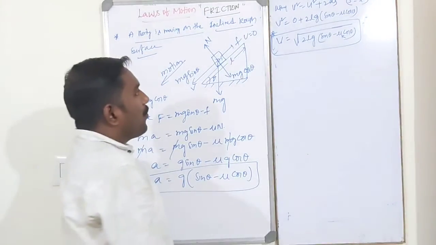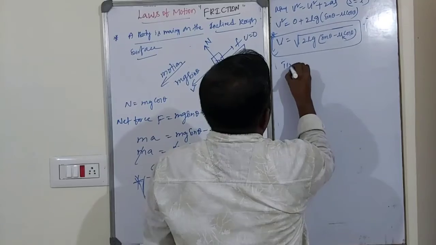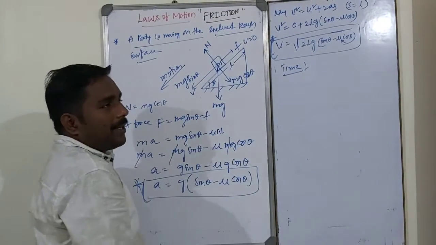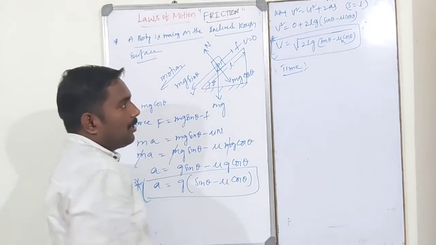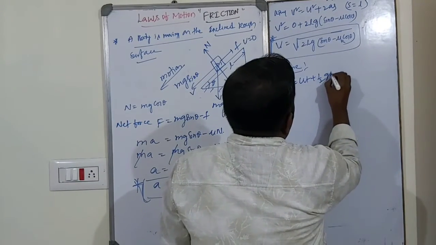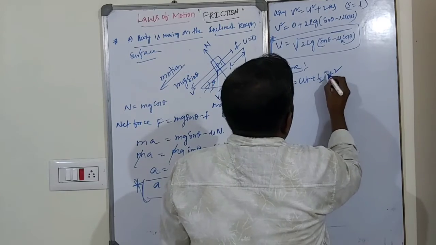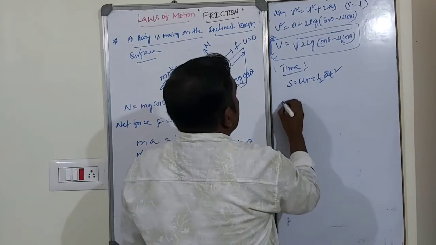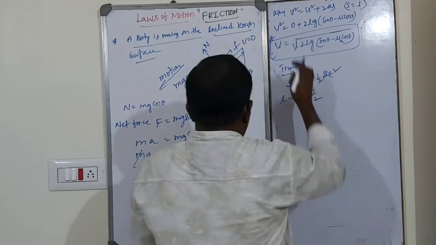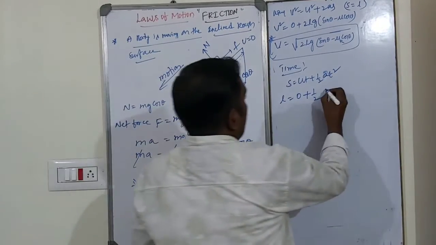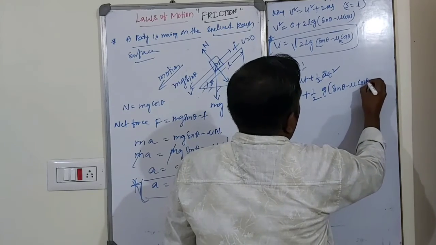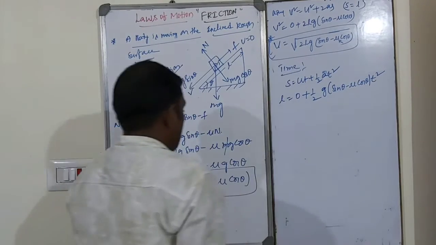In this case, how to find out the time factor? What is the time taken by the body to reach the ground on an inclined plane surface? Initially the body is at rest. So using the equation of motion, S is equal to ut plus half at square. S is equal to L. Initial velocity is 0. What is the value of a? a is equal to g(sin theta minus mu cos theta) into t square.